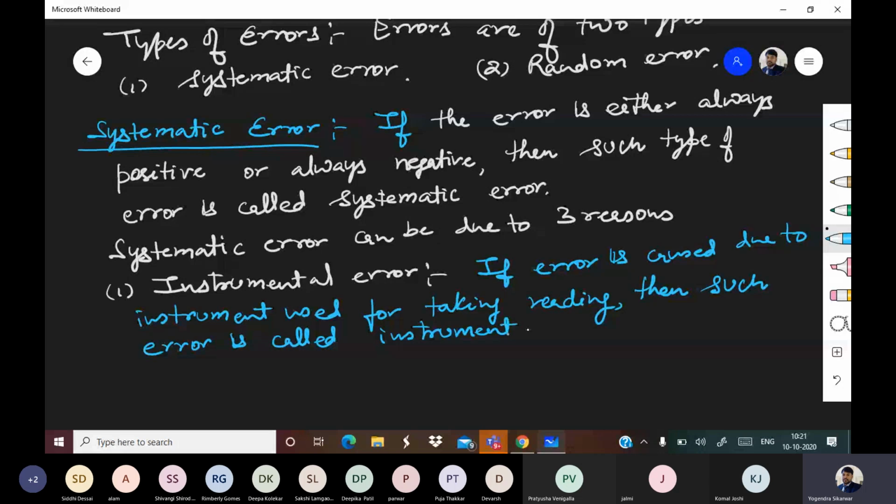So basically it is caused due to the instrument being used in the reading.